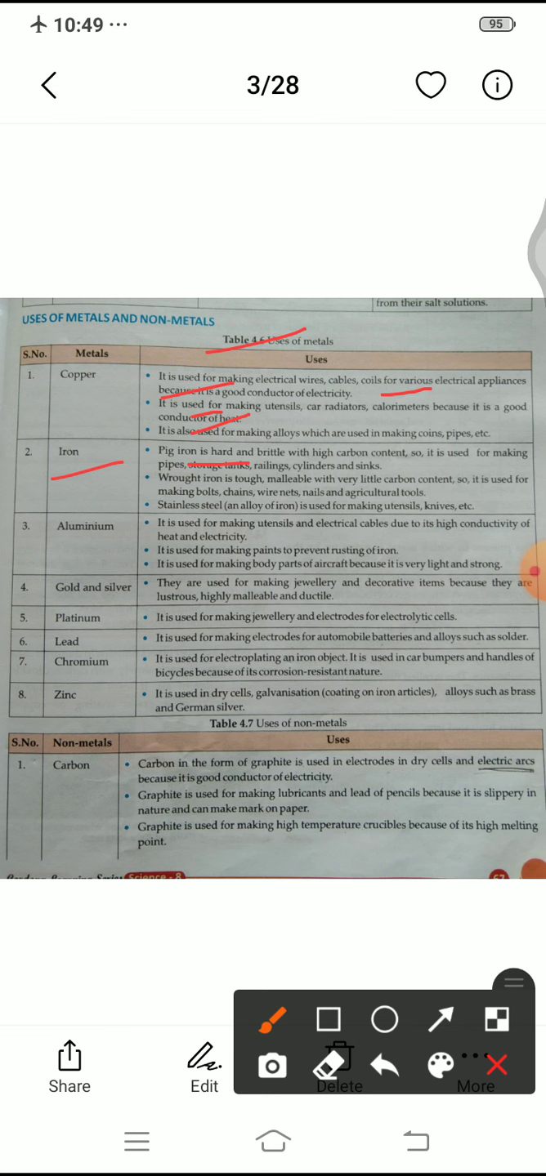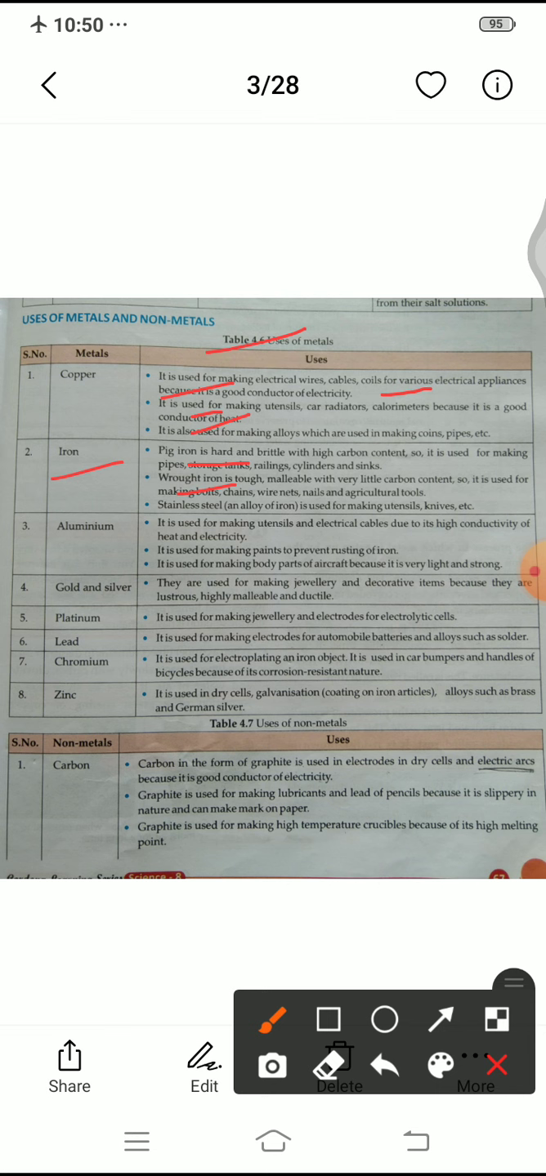Then wrought iron is also there. Wrought iron means the alloy. When the iron is mixed with other substances, metal or non-metal, it is known as wrought iron, and it is a type of alloy. Wrought iron is tough, malleable with very little carbon content. So it is used for making bolts, chains, wire nets, nails and agriculture tools. These are all made with wrought iron.